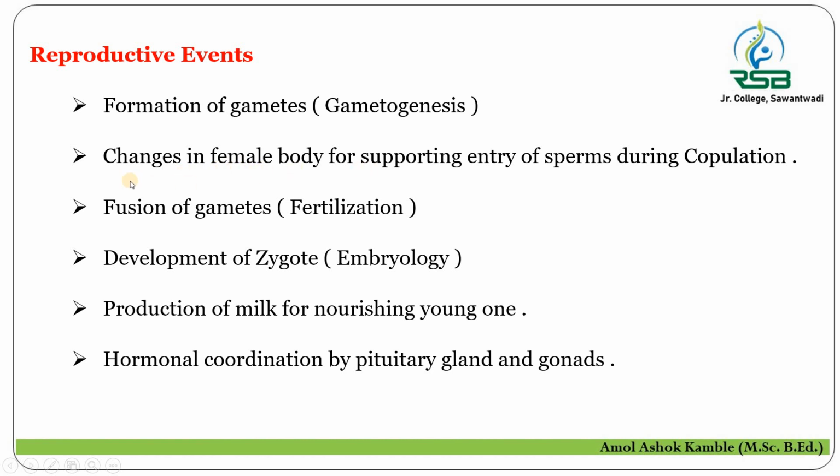So there are changes in the female body for supporting the entry of sperm; this is called copulation. When the male gamete enters the body of the female, the next event is the fusion of gametes, that is the process of fertilization. We also discussed it in the mechanism of double fertilization in plants, where the fusion of the male gamete with the female gamete takes place.